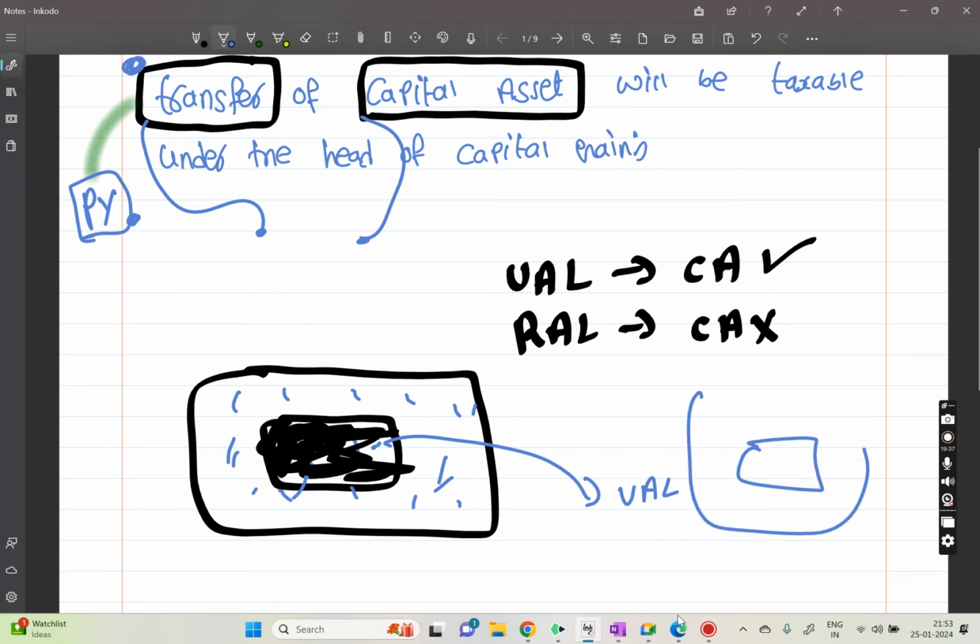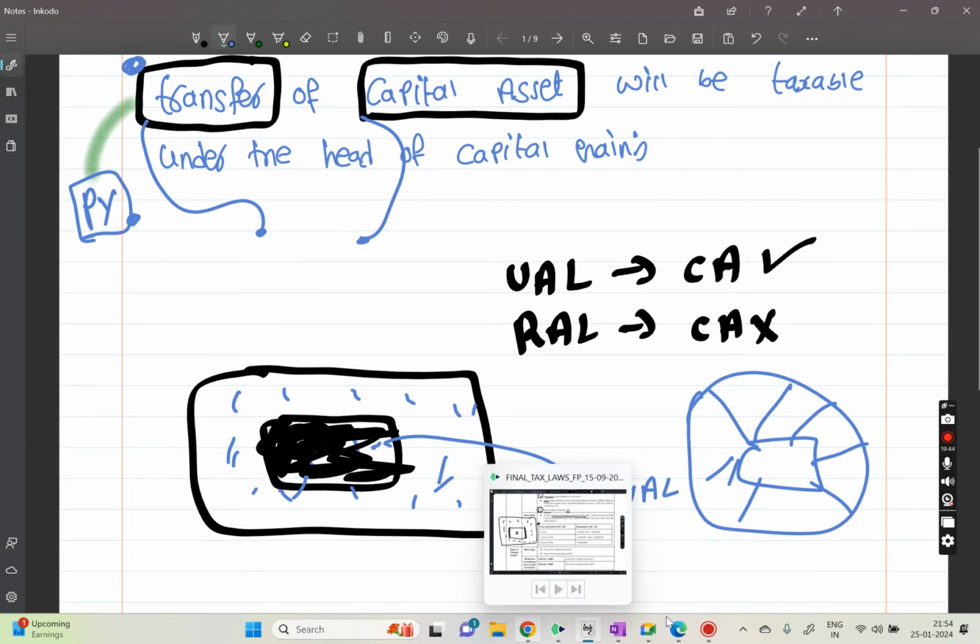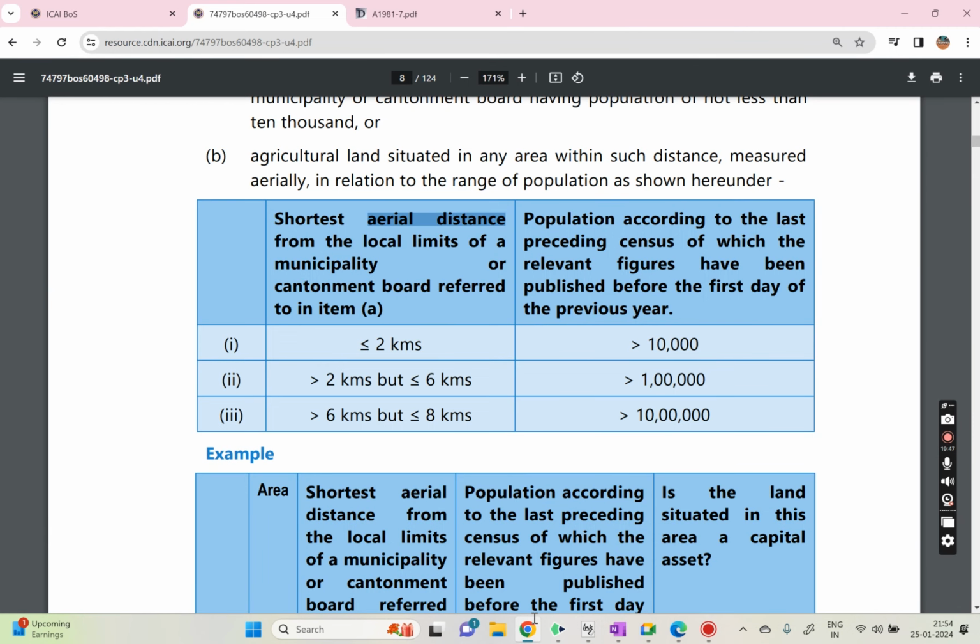This is the municipality. Then from the municipality, how much distance is there? We need to check. If it falls in the limits they have given, then it will be considered as urban agriculture land, so we will tax it. So now see here, it is less than or equal to 2 kilometers, and if the population is more than 10,000, then it will be considered as urban agriculture land, then we will tax it.